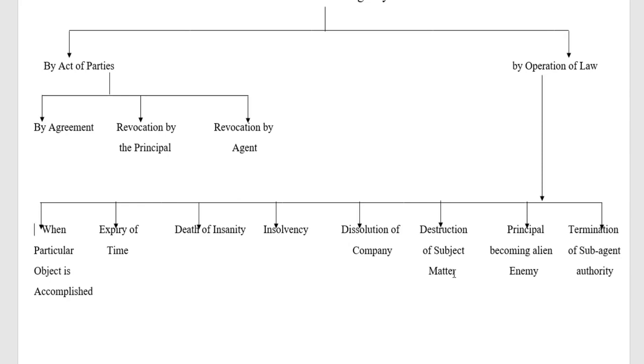So here what happens when the subject matter of the contract of agency itself will be no more, then how can we expect the contract of agency to subsist? For example, Ravi employs Kirti to take insurance for his house in Vizag from June 2021.